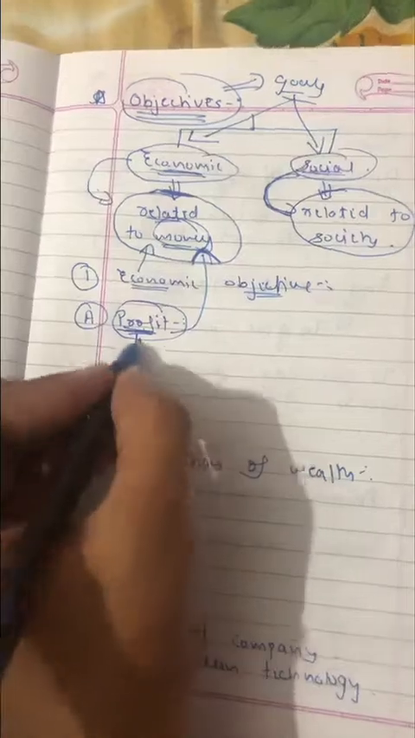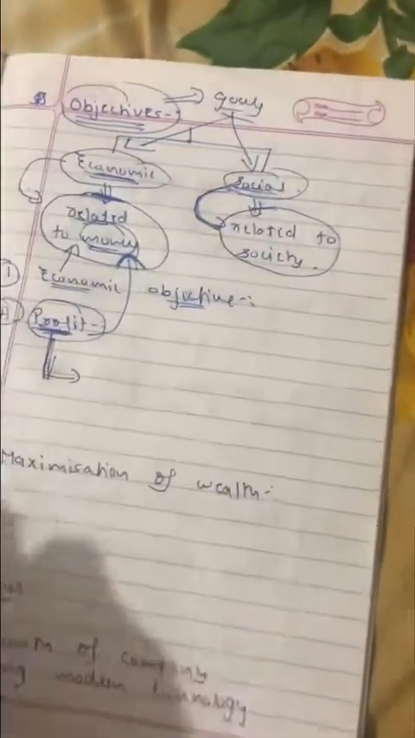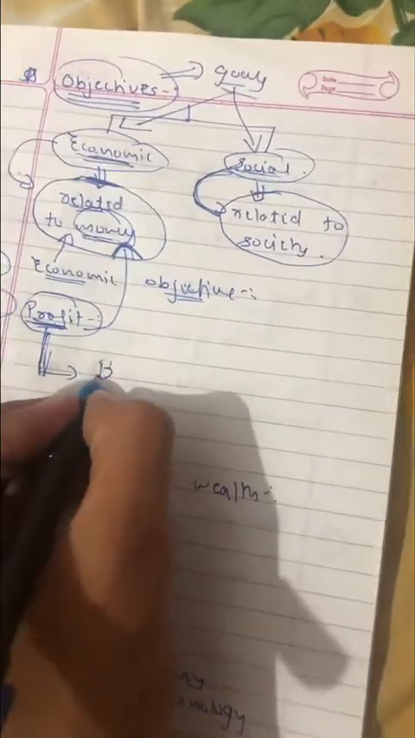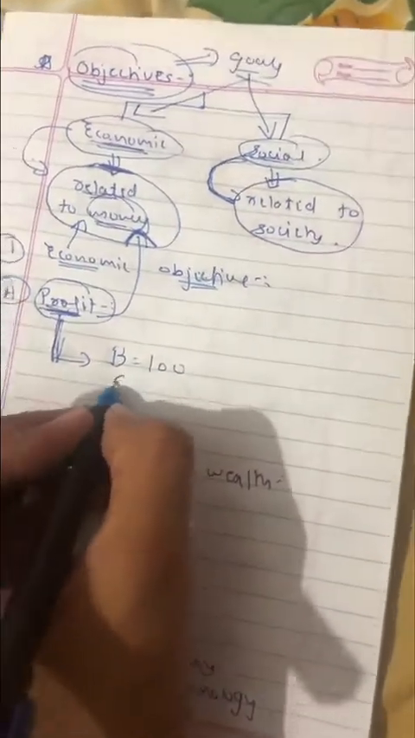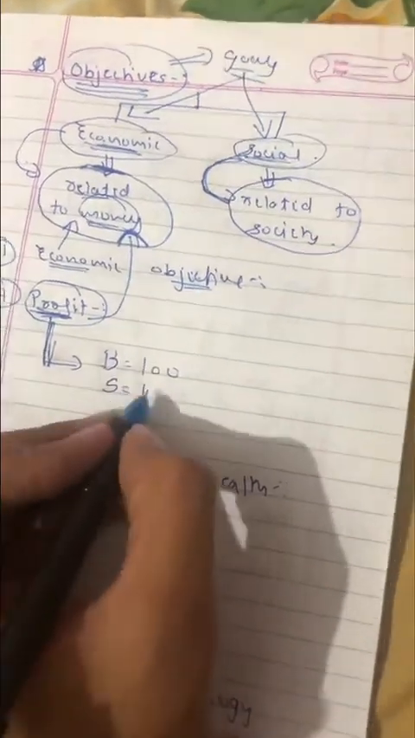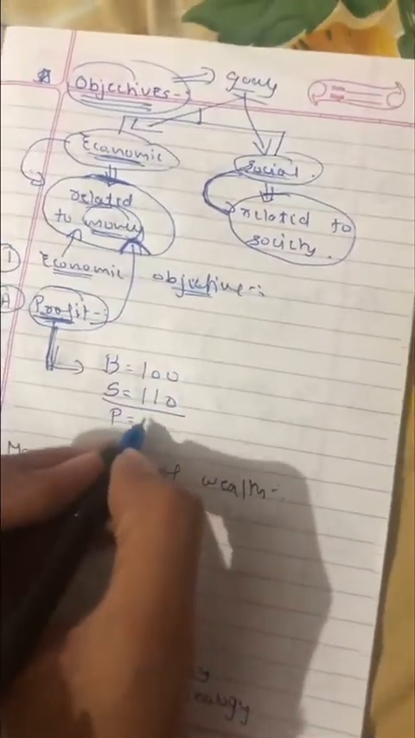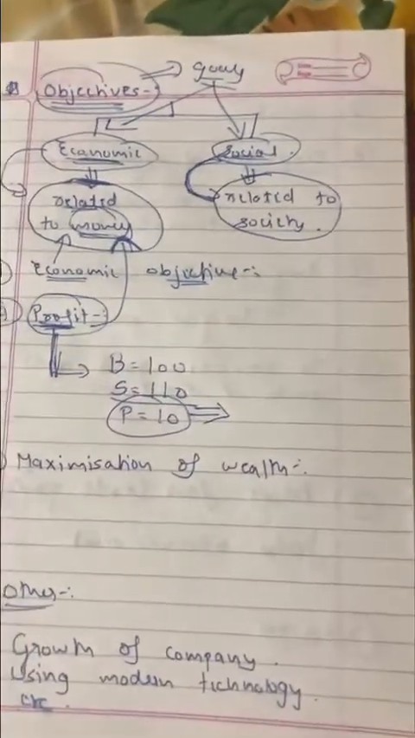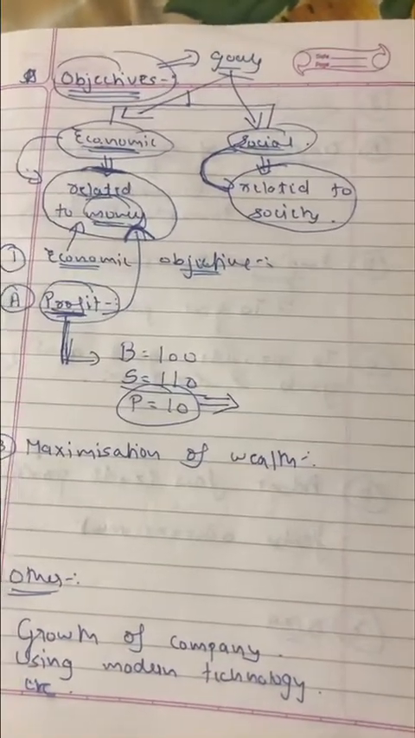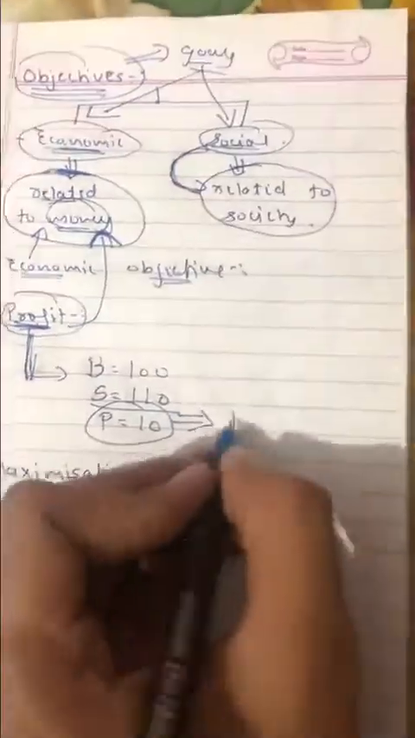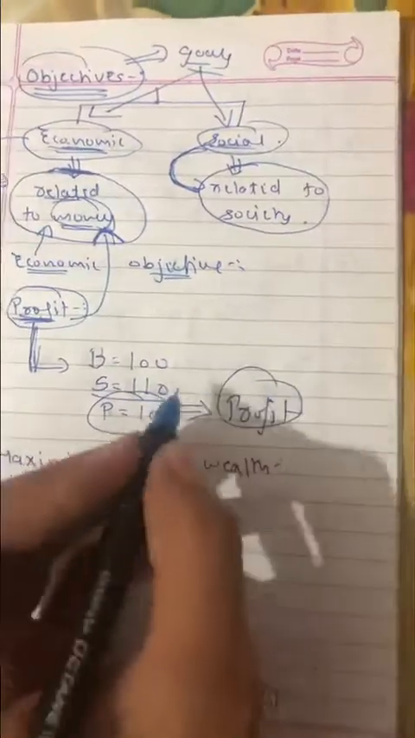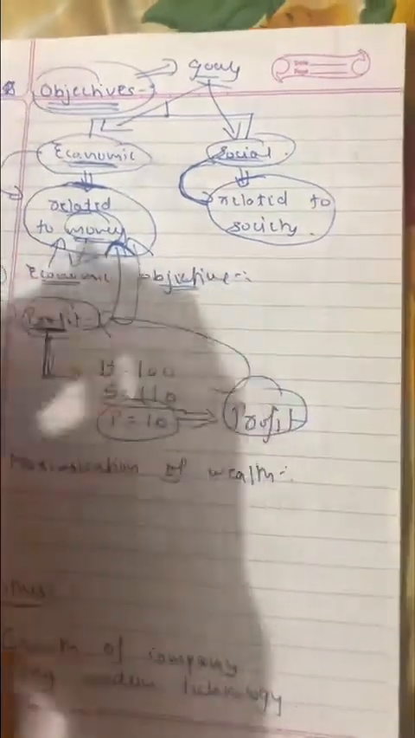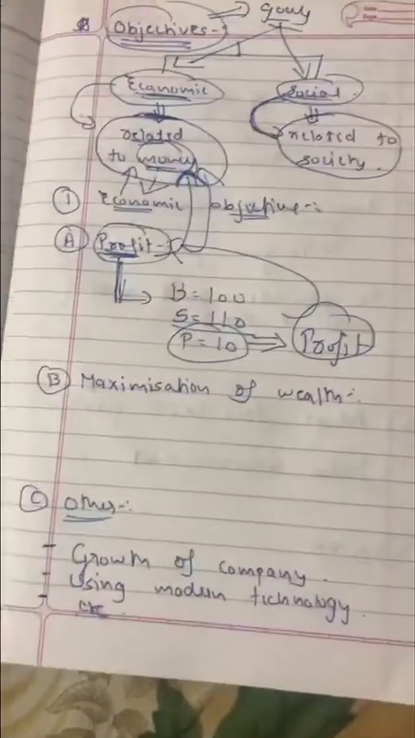Now, what is profit? For example, the same concept we have already studied. You bought a product at rupees 100. You sold the product at rupees 110. The profit of the scenario is rupees 10. Focus on this aspect. This 10 rupees is called profit. Any business is established to earn profit and it is related to money. Hence it is called economic objective.